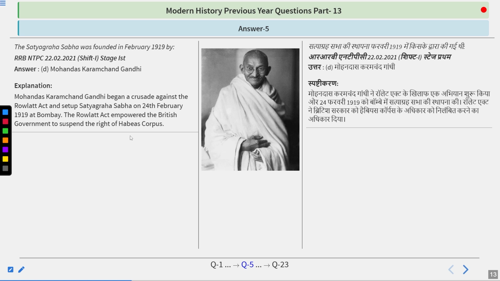He began a crusade against the Rowlatt Act and set up the Satyagraha Sabha on 24th February 1919 at Bombay. The Rowlatt Act empowered the British government to suspend the right of habeas corpus. One more thing you can add is that the Viceroy of India at that time was Lord Chelmsford. So do remember, the Satyagraha Sabha was founded in February 1919 by Mohandas Karamchand Gandhi.